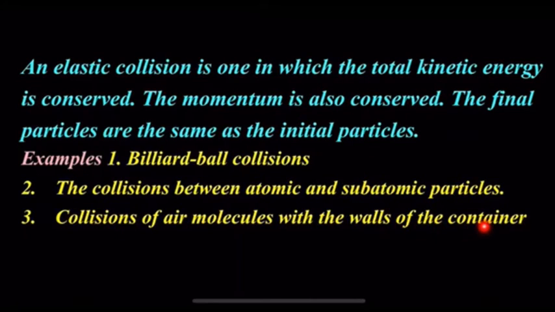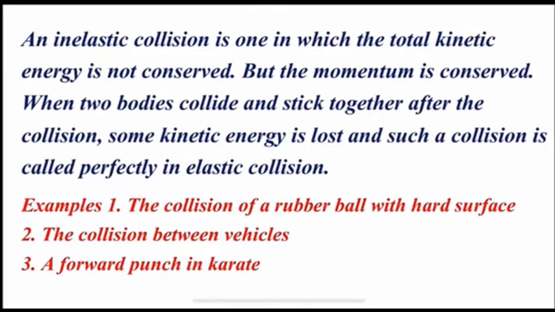An inelastic collision is one in which the total kinetic energy is not conserved but the momentum is conserved. When two bodies collide and stick together after the collision, some kinetic energy is lost, and such a collision is called a perfectly inelastic collision. Examples: the collision of a rubber ball with a hard surface, the collision between vehicles, a forward punch in karate.